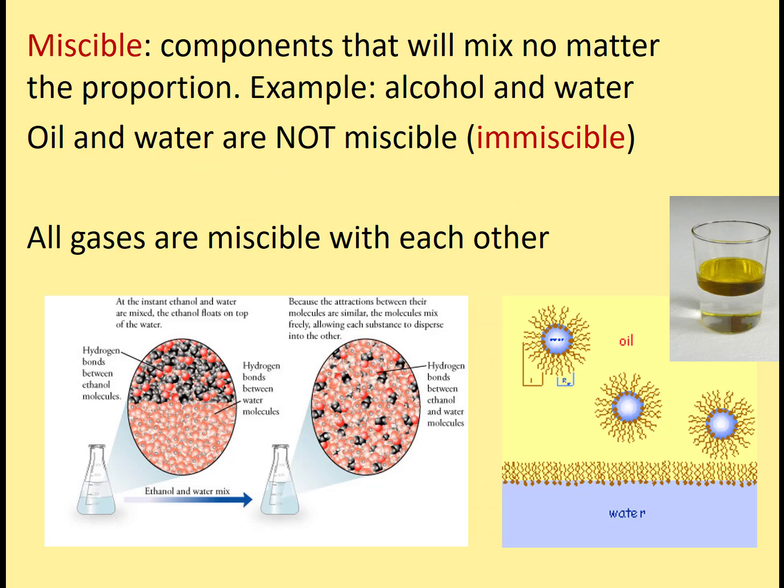Just some more terminology. Miscible means that the components will mix no matter the proportion. A good example of this is alcohol and water. So in this case, there is no saturated solution. It doesn't matter how much alcohol you have or how much water there is, they will always mix. And you should know that all gases are miscible with each other. It doesn't matter how much gas you have or what gas it is, they will always mix.